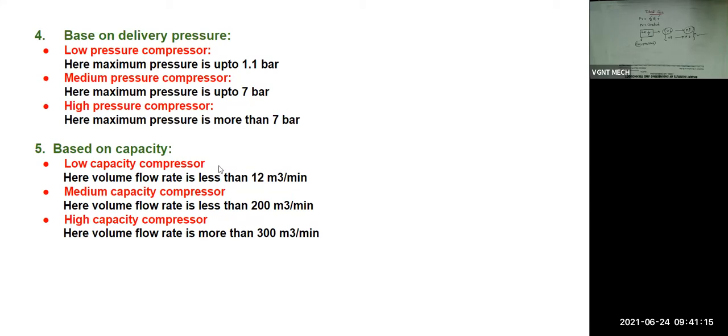Right. So after that, whatever long question we can expect in the exam, one theoretical question we will discuss, and then one derivation also we will do related to this. The question is the principle of operation of reciprocating air compressor.